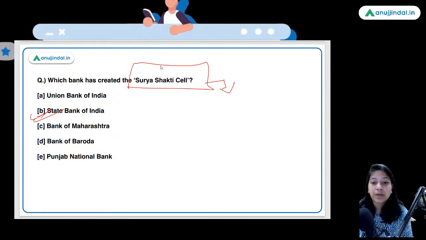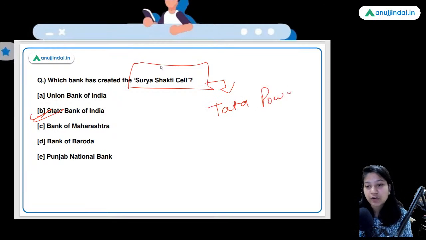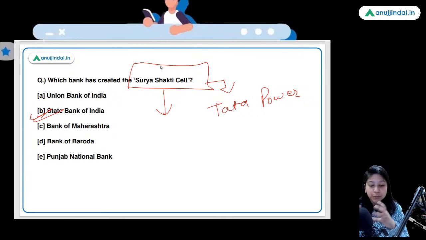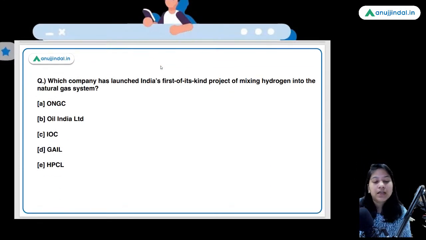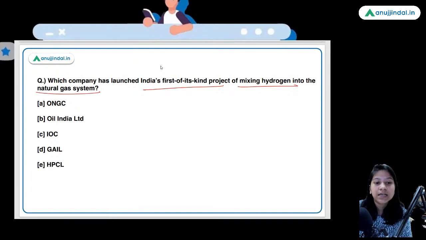Very good. Tata Power. With Tata Power, the collaboration has taken place, and remember, the loan processing would be done only for the projects that have a capacity of 1 megawatt. So that is another minor fact that can come. Next question is, which company has launched India's first of its kind project of mixing hydrogen into the natural gas system?